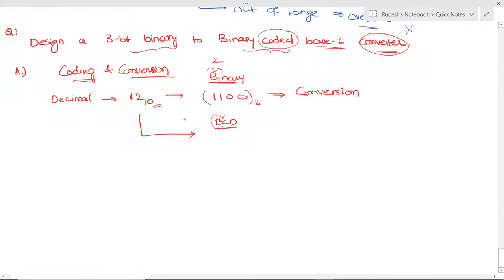So binary coded decimal means whatever the digits are there, 1 and 2, we are representing in the form of binary. So 1 is represented as 0001 and 2 is represented as 0010. So this is known as coding.